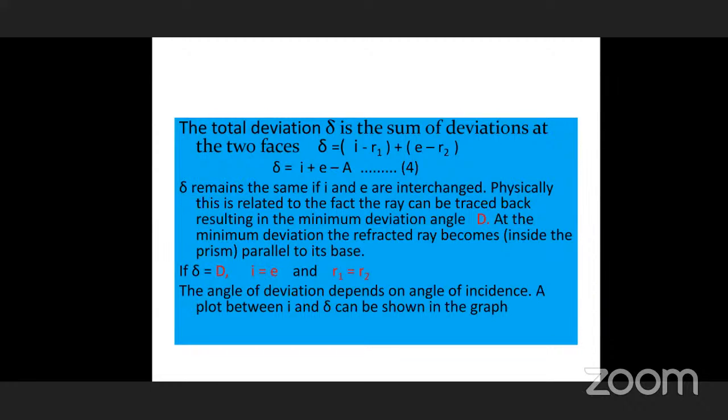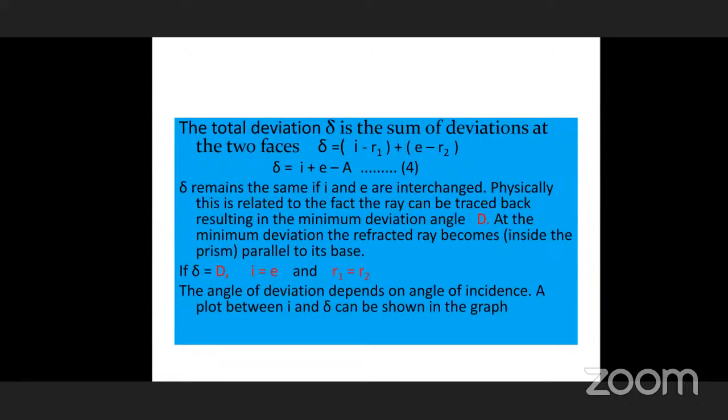Therefore, delta is I minus R1, the left side angle, you can see I minus R1 in the above triangle, plus, in this side triangle, what is the angle inside? The emergent angle is E, so inside that it means E minus R2.